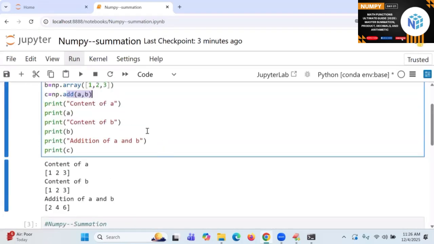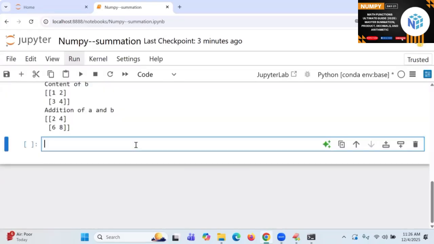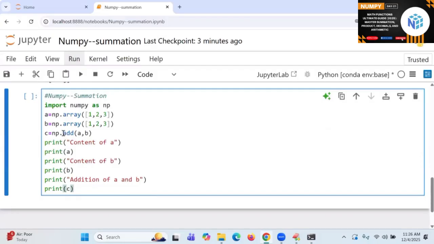Go to the next, the summation I'm going to apply. Here I'm going to write sum of. You cannot write something like that. You have to write it like this. Are you following me? ndarray objects, you need to write like this.